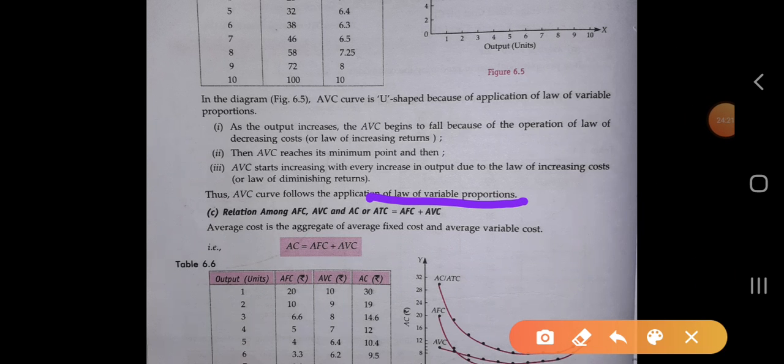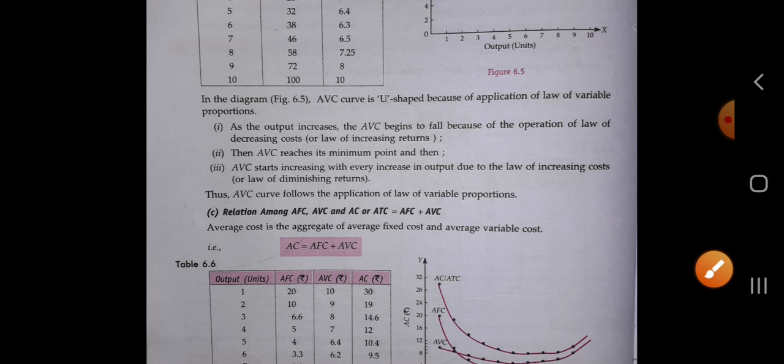Okay, so next, does the AVC curve follow the law of variable proportion? For that purpose AVC follows the law of variable proportion, because in this case we see the law of increasing return, constant return, and the diminishing return. When the return is more, cost will be less. When there is constant return, there will be no change in both of them, and when there is increasing cost, the return is less. So in that condition the producer will face more losses.